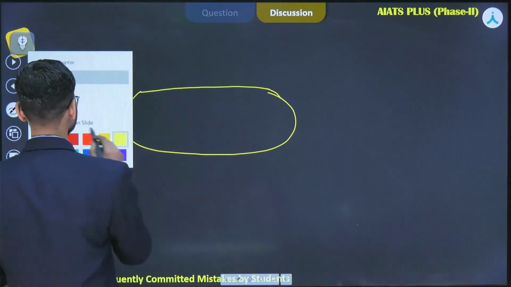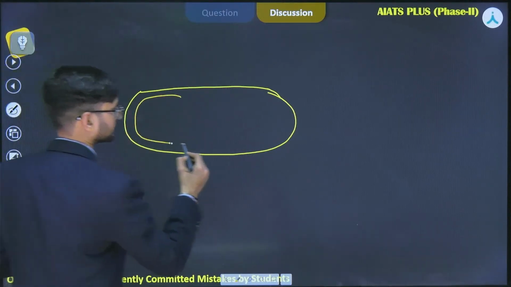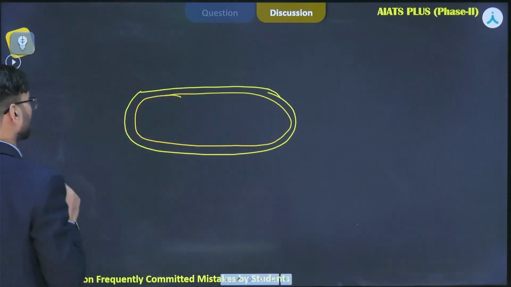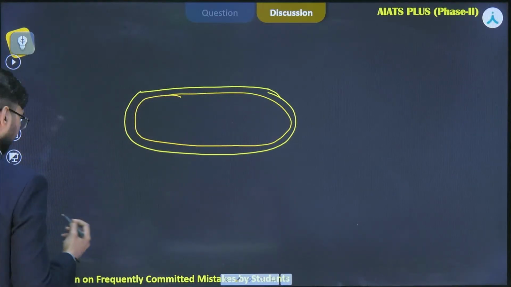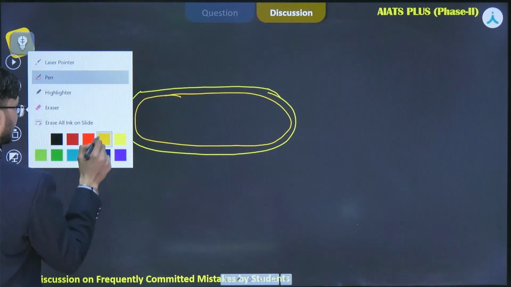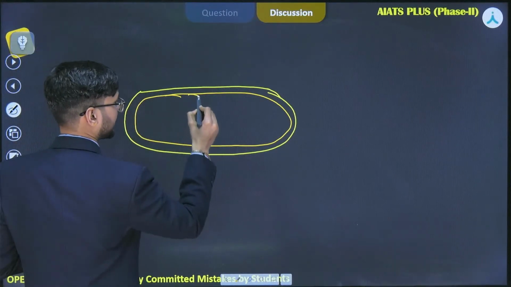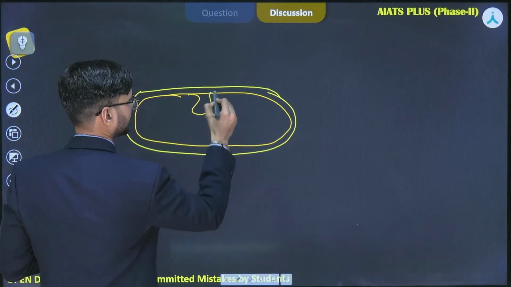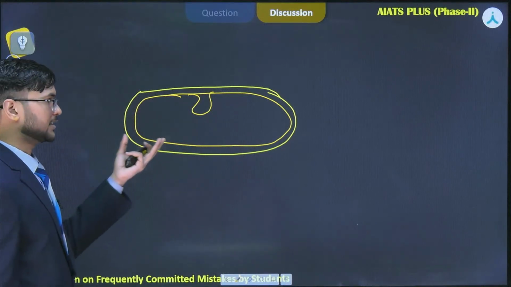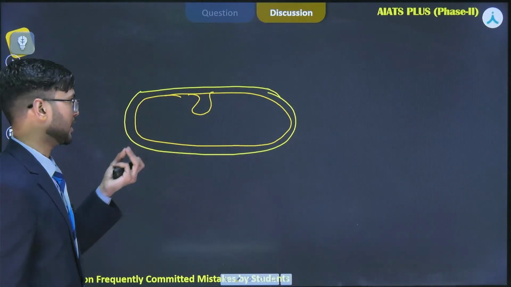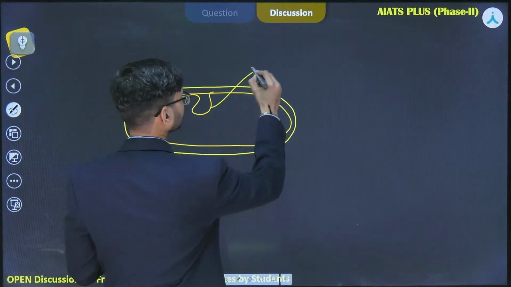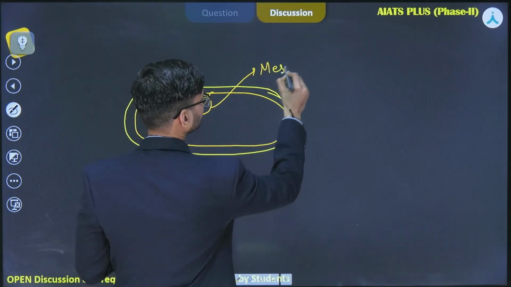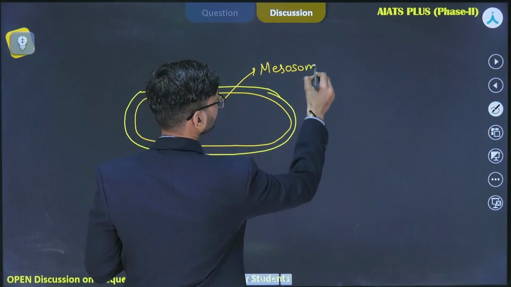Now, it consists of a cell membrane, okay. Sometimes you will find that the cell membrane has certain inclusions inside the cytoplasm of a bacteria. Now, these structures are called mesosomes, right.